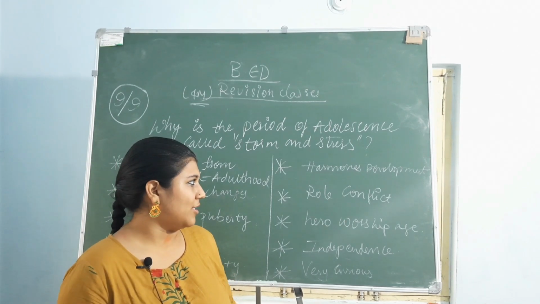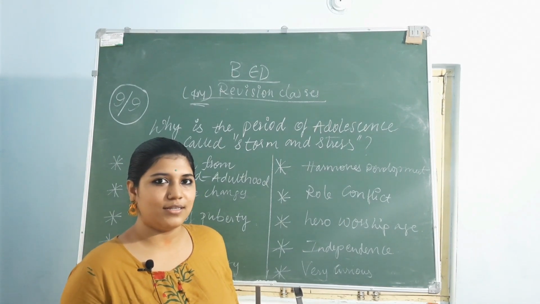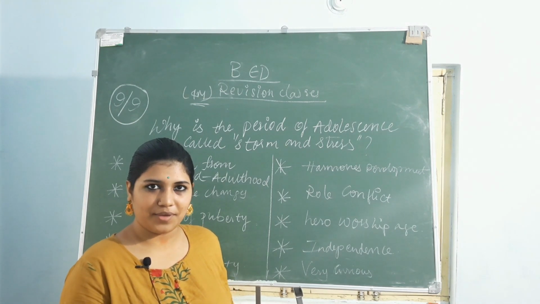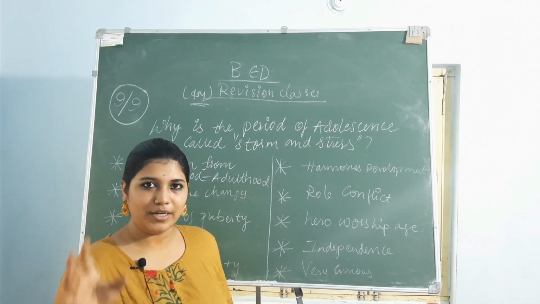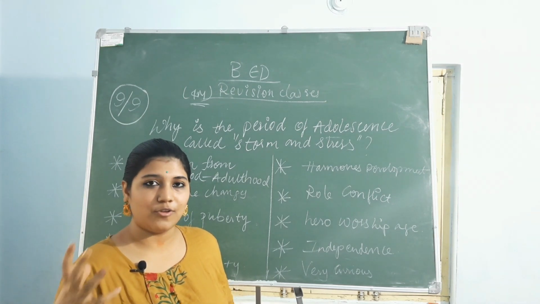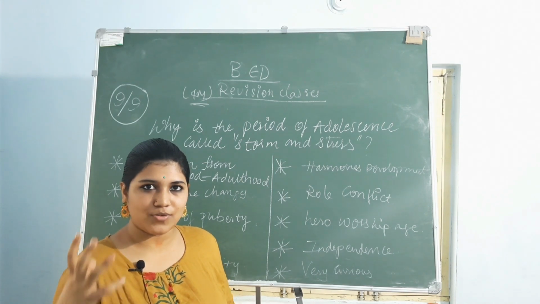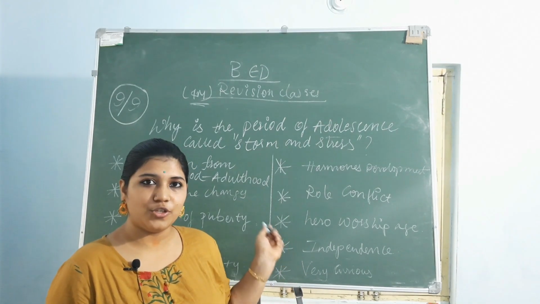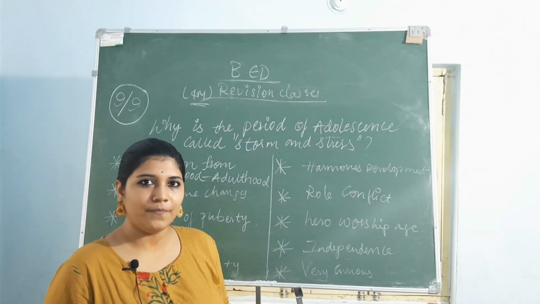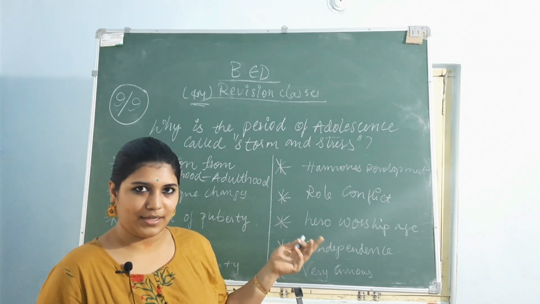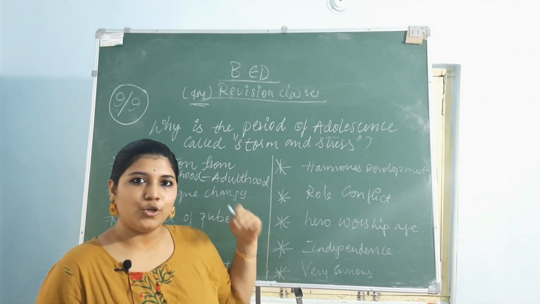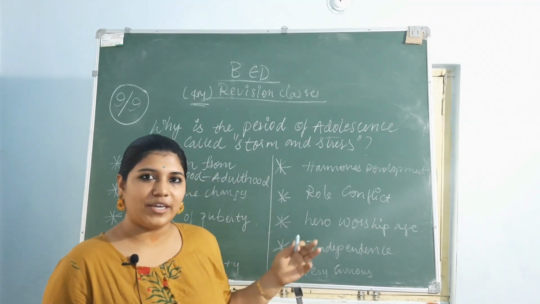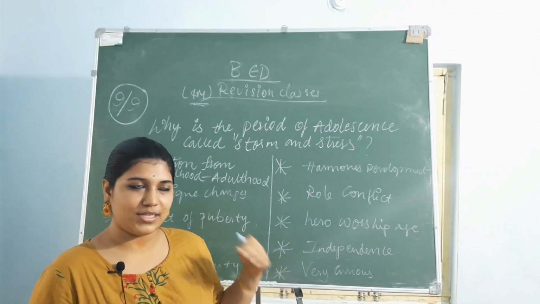But they tend to know about all these things in this age, and this age is really like a stress instrument, very dangerous. If you are put in the correct way, then you will make good utilization of it, and you will know what is correct and what is wrong, so that you will develop as a great individual to move on in society. This is the age from which you will develop a good character, when till now you don't know anything, but once you cross this age, you will be made aware of all these things in your mind, so that you will make the correct utilization of things, where to do what.